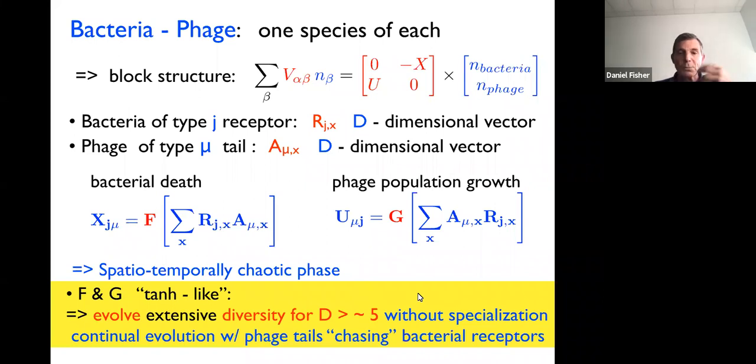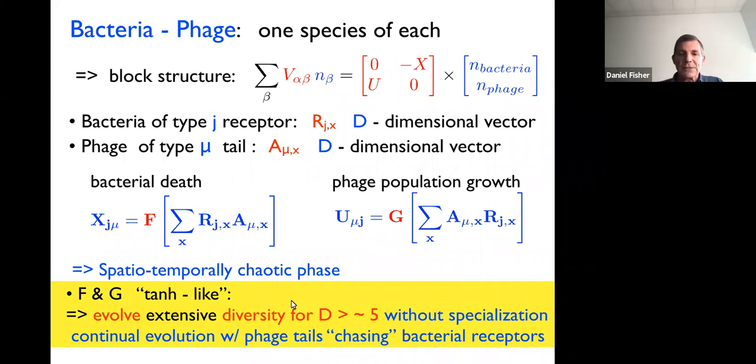So there's no specialization here. They're generalists. Everything interacts with everything else. If one starts with some community and assembles it, and then does the same thing and lets that evolve, eventually most of the original strains will die out. The things that evolve are these properties, these phenotypes. So this is really continual evolution with the phage tails chasing the bacterial receptors, and both Ido Kusel and Shen-Chen Wang talked about that. So that's the kind of dynamics that comes in here.